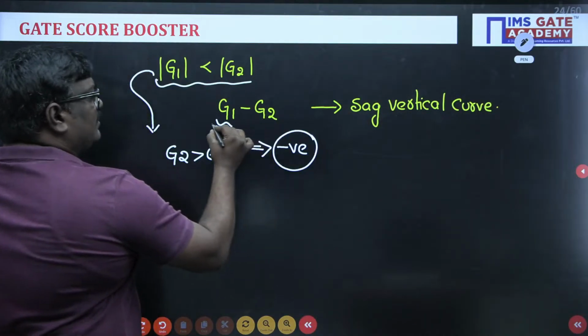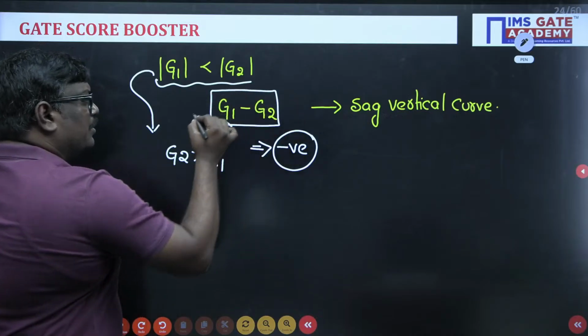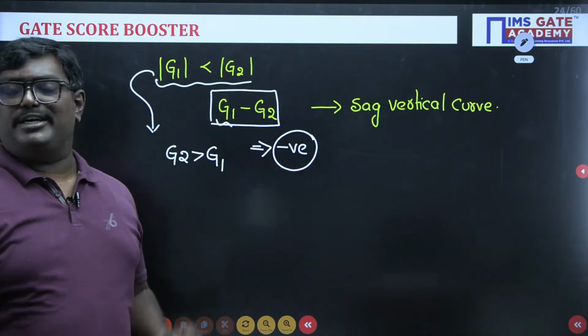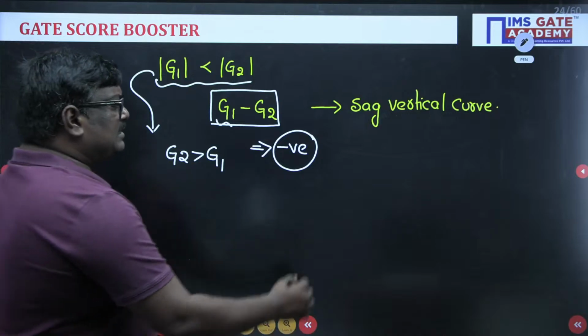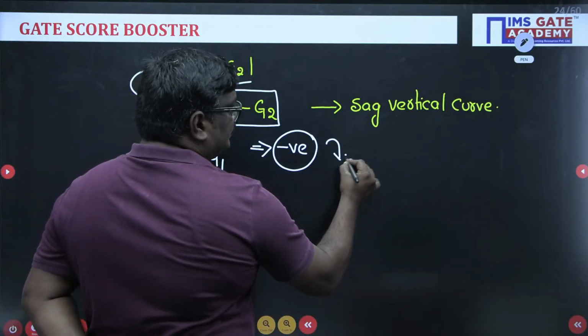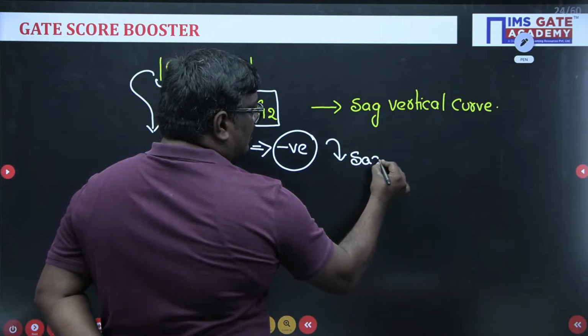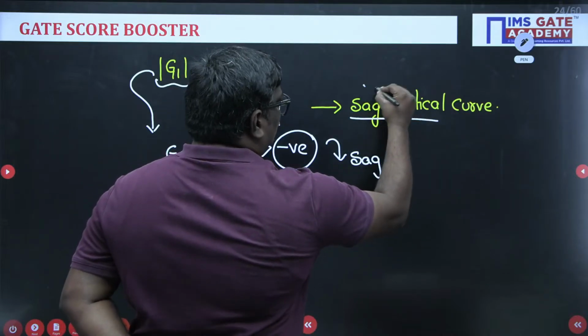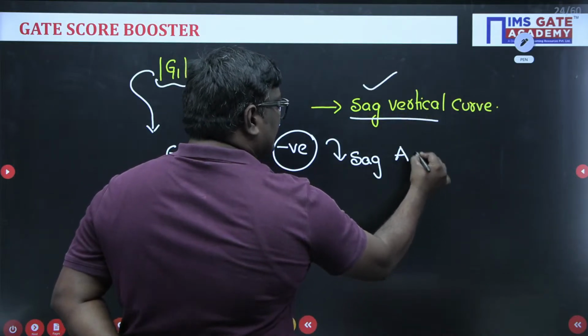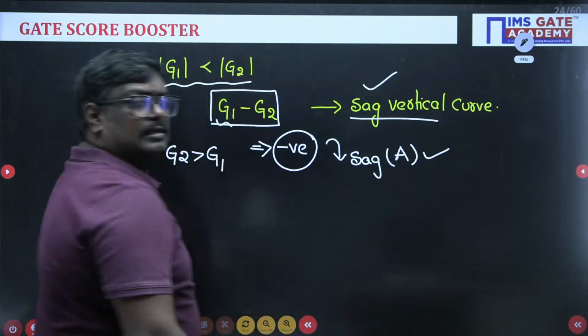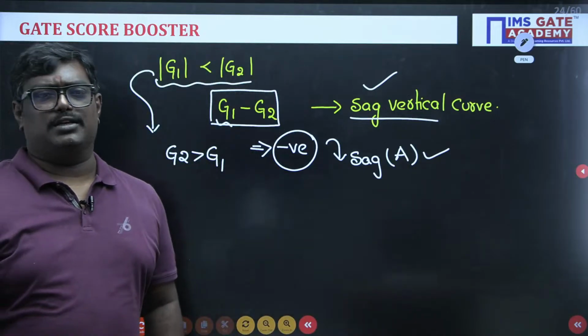G1 minus G2 negative means it is a sag curve. They have given sag vertical curve, so option A is correct. Am I correct? Very good, Swetanshu.